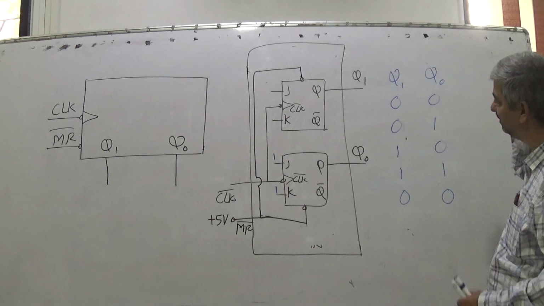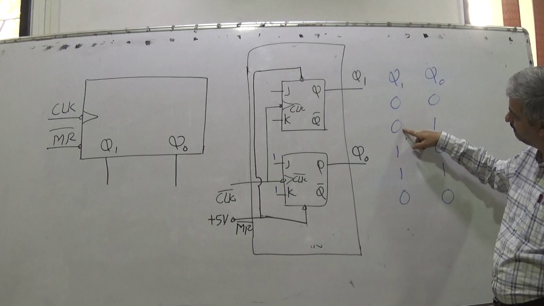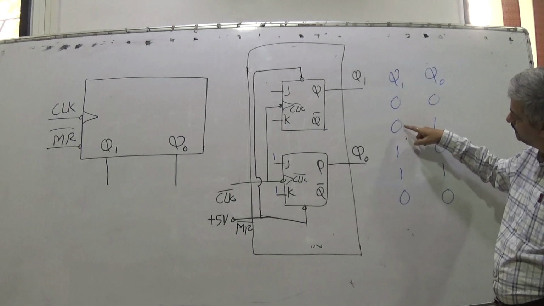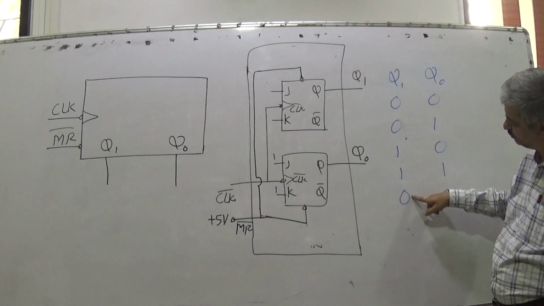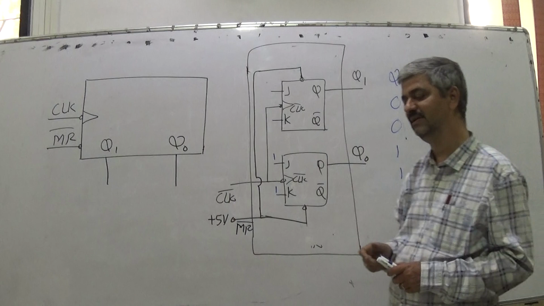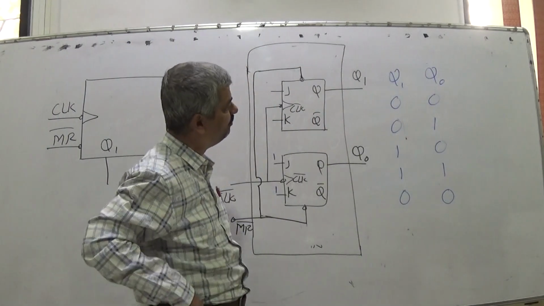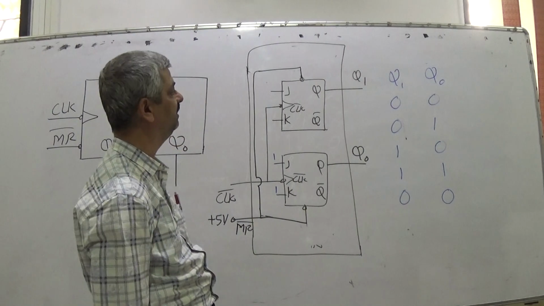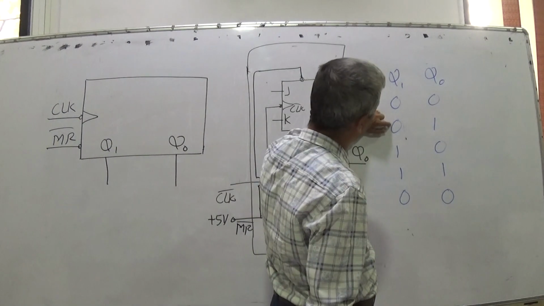What about Q1? Q1 is 0, it continues 0. It changes to 1. It continues 1. It changes to 0. And this will always be there. So there is a very interesting observation about Q1.